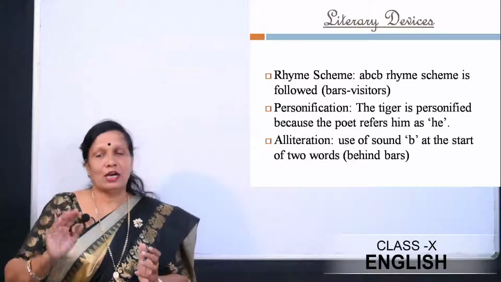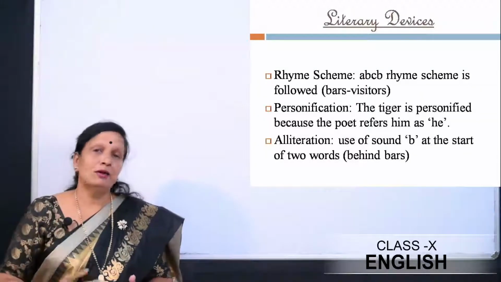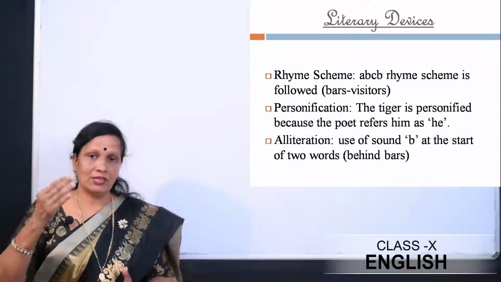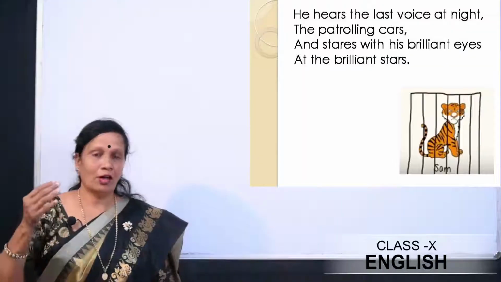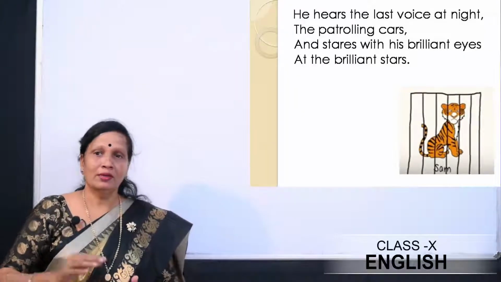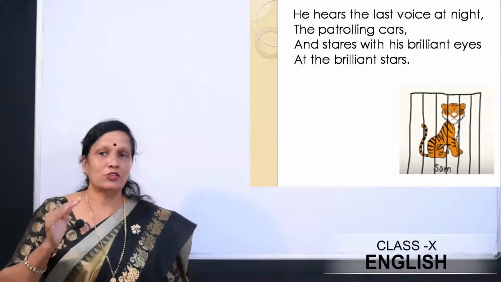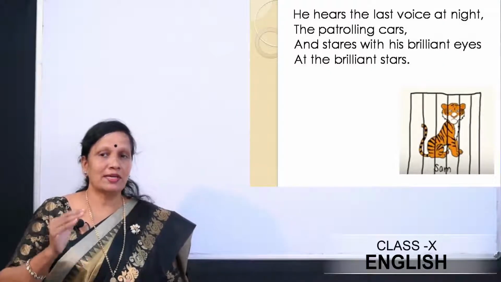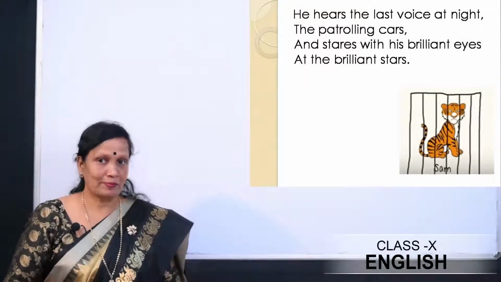Alliteration, the sound of b as in behind and bars, right? Now let's move to the next stanza. This is the last stanza of the poem. He hears the last voice at night, the patrolling cars, and stares with his brilliant eyes at the brilliant stars.